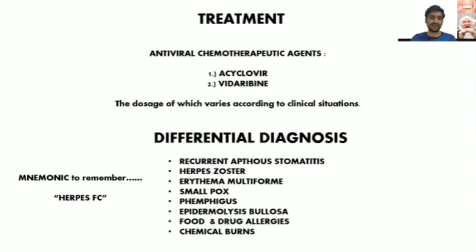Differential diagnosis: the clinical features of this disease might clash with some other diseases like recurrent aphthous stomatitis, herpes zoster, erythema multiforme, smallpox, pemphigus, epidermolysis bullosa, food and drug allergies, and lastly chemical burns. So the mnemonic to remember the differential diagnosis is: herpes FC. H stands for herpes zoster, E stands for erythema multiforme, R stands for recurrent aphthous stomatitis, P for pemphigus, E for epidermolysis bullosa, S for smallpox, F for food and drug allergies, and lastly C for chemical burn.